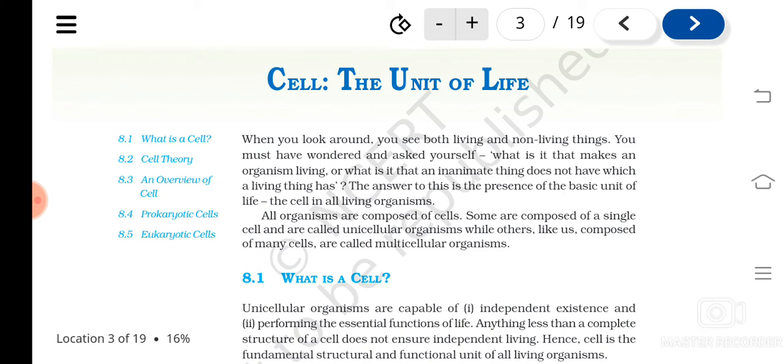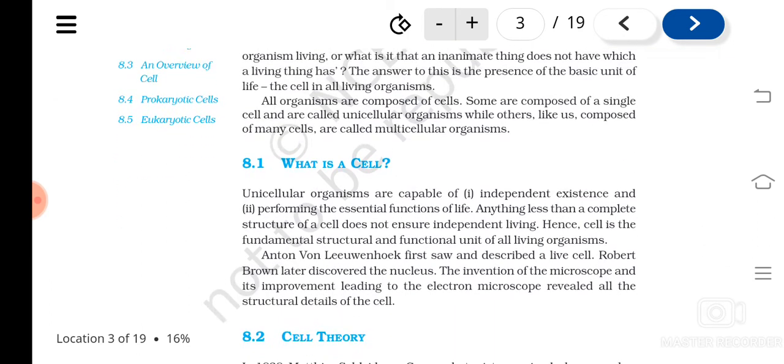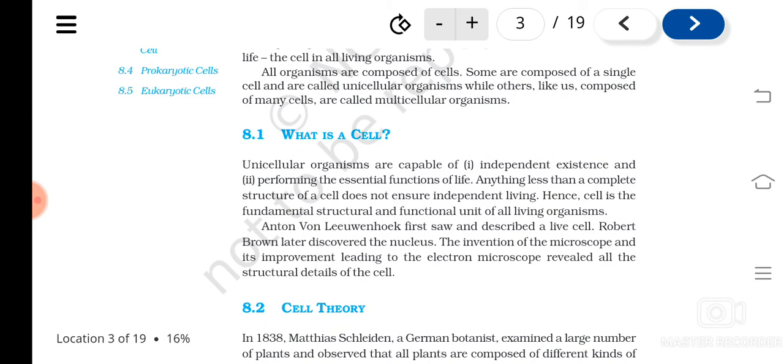So, we are going to start the new chapter, Cell, the unit of life. You can see that all organisms are composed of cells only, isn't it? There are organisms which have only a single cell, and they are known as unicellular, and most other organisms are composed of many cells and are simply known as multicellular organisms. So, what is a cell?